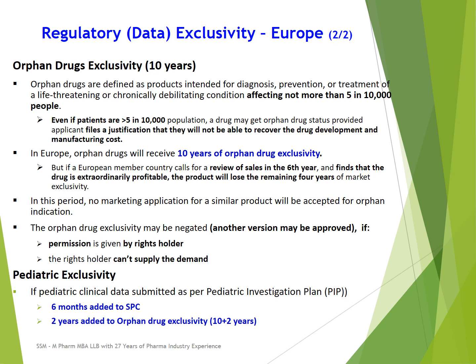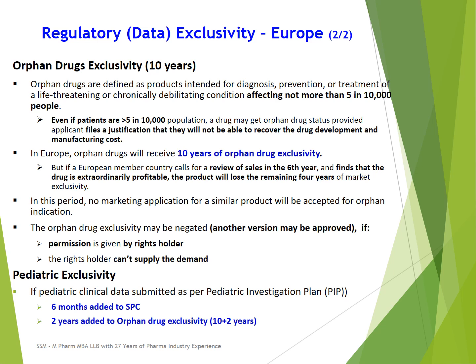And again, this orphan drug exclusivity may be negated. That means another version of the drug may be approved for this orphan indication if the right holder cannot supply the demand, cannot meet the demand of the patients. In that case, the second version can be approved by the regulatory agency. Or if the right holder grants permission to a second company or other companies to manufacture and market the product, maybe through agreements or through licensing, in that case also the second application can be approved by the regulatory agency.